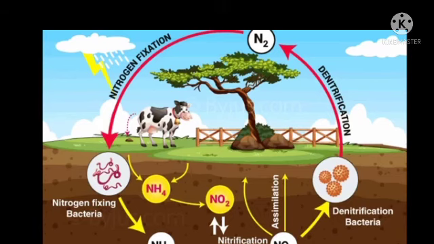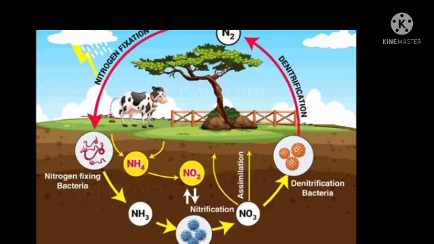This nitrogen cycle is very important. Let us see how. Nitrogen fixation. Have you heard about it? In this step, nitrogen is converted into nitrate and nitrite through atmospheric, industrial and biological processes.